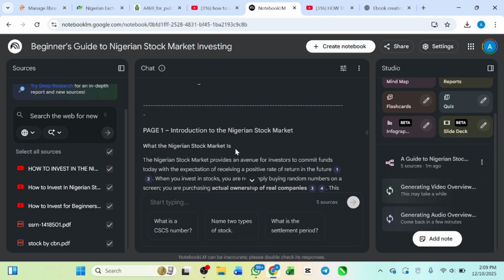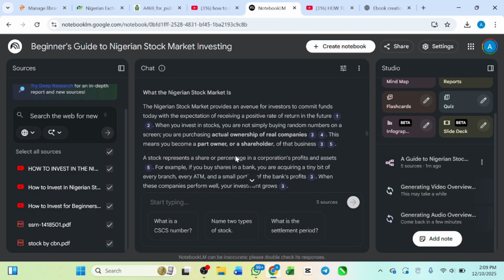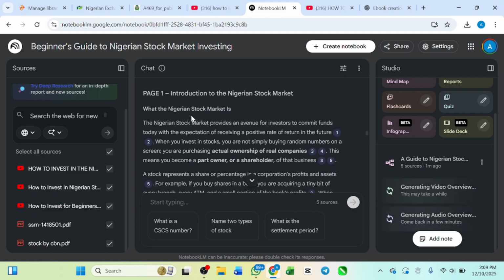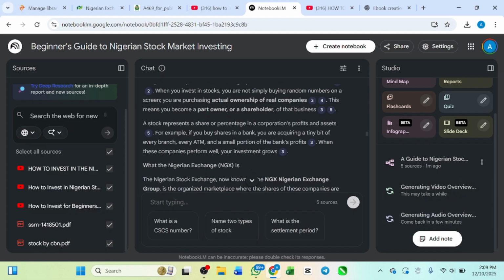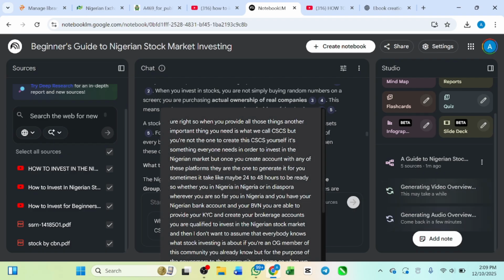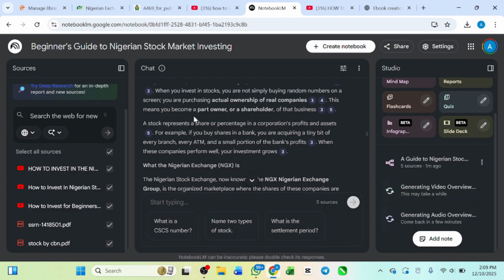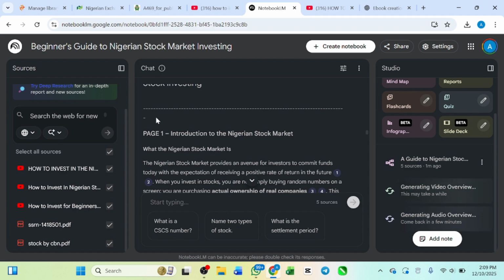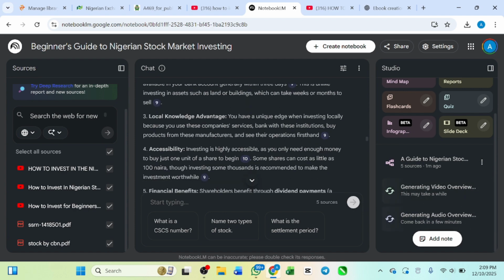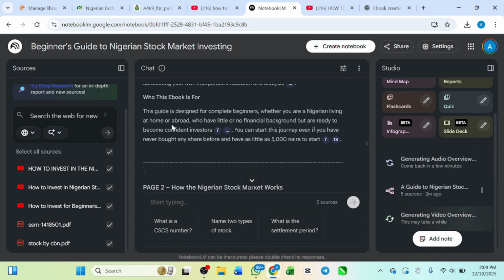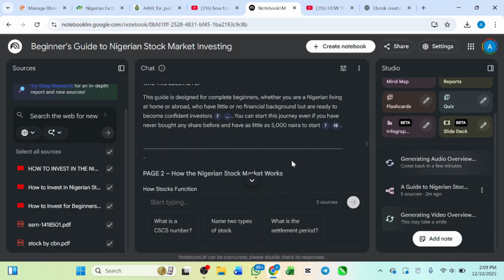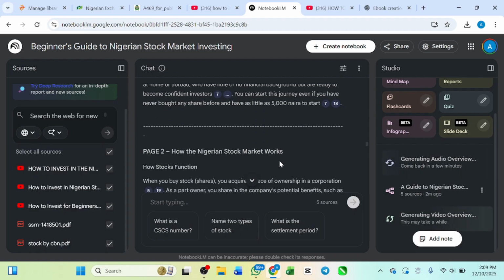You see that because of the prompt that we provided, everything is structured and tailored. Everything goes so well according to the prompt that we input. Look at what the Nigeria stock market is, and how it provides an avenue for investors and the community. Don't worry about this number, it's not going to be on your ebook when you copy this. Page one ends, and it's so detailed. Then page two, how the Nigeria stock market works.